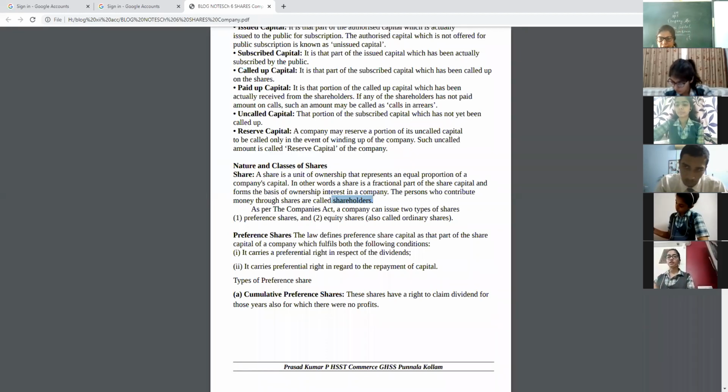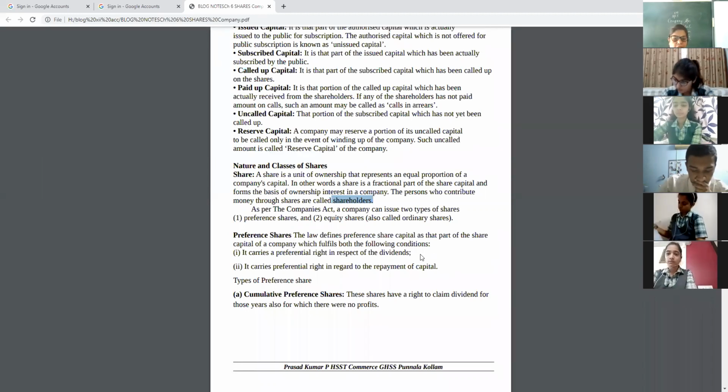That's why preference shares have the quality of equity shares as well as debentures. Because on debentures, the debenture holder will get a fixed amount as interest and the company will repay them. So preference shares means preferential right. That's why it is known as preferential.